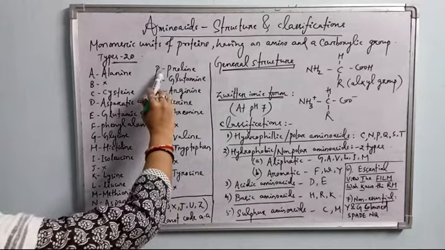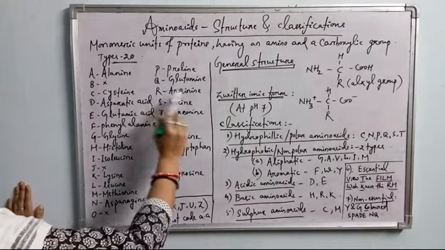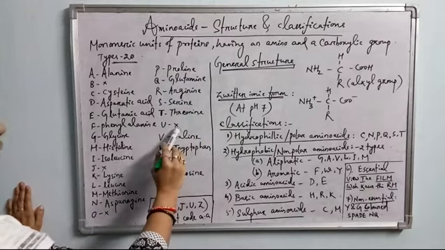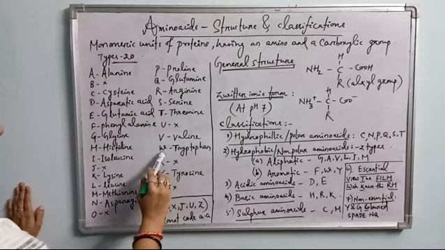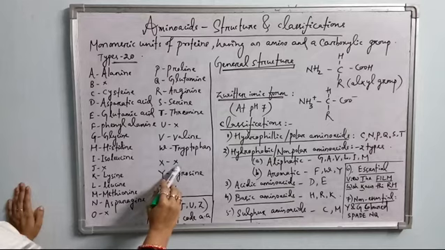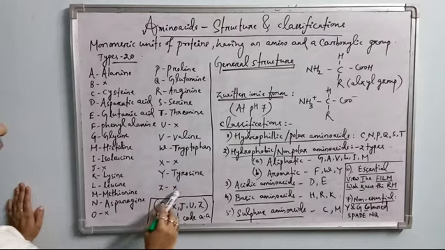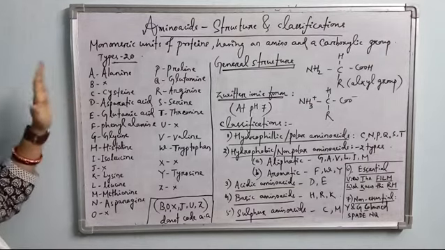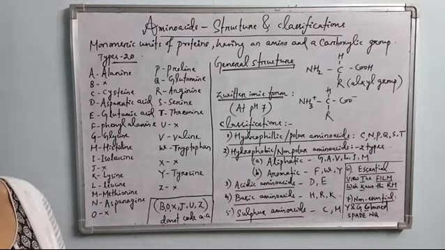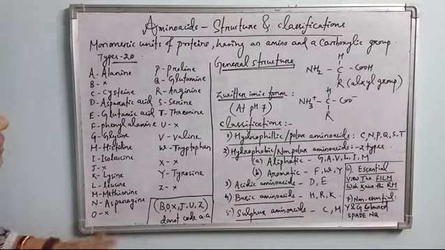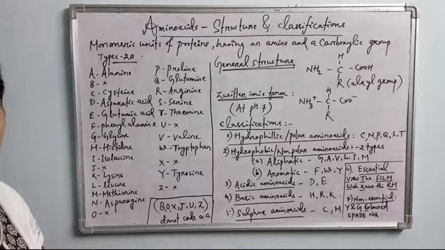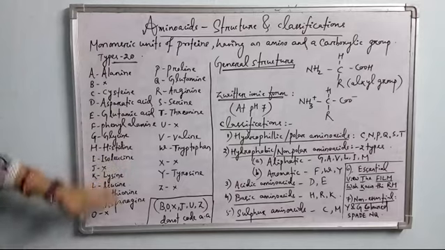Then P, proline. Q, glutamine. R, arginine. S, serine. T, threonine. And U doesn't code for any amino acid. Then V, valine. W, tryptophan. X doesn't code. Y, tyrosine, and Z doesn't code. So all these 20 alphabets of English represent 20 different amino acid names. Easily you can remember the alphabetical amino acid names. It's very easy to remember. Just B, O, X, J, U, Z, these 6 do not represent any amino acid. So this is the amino acid list.